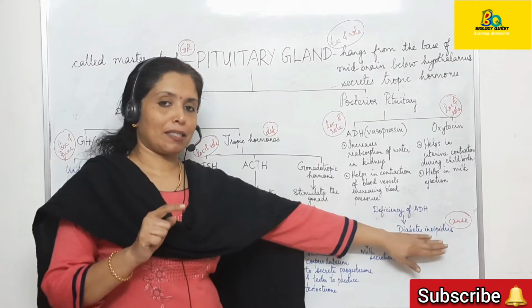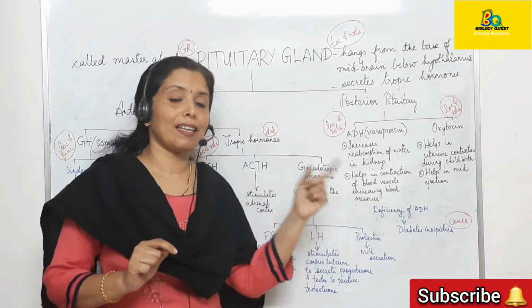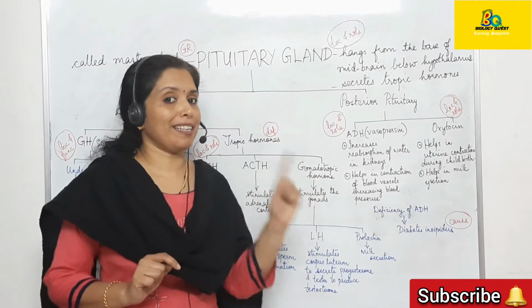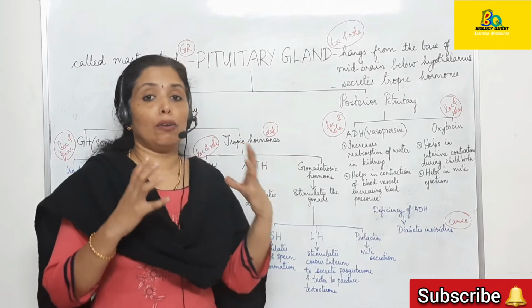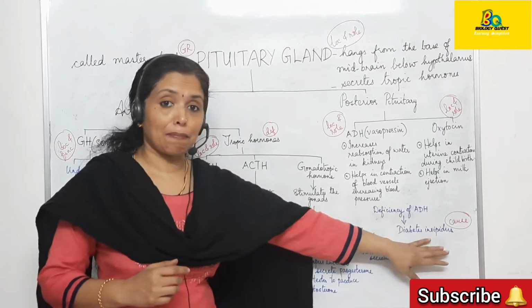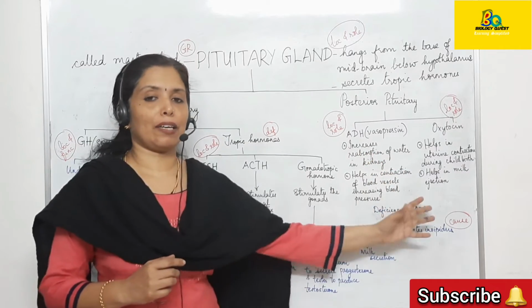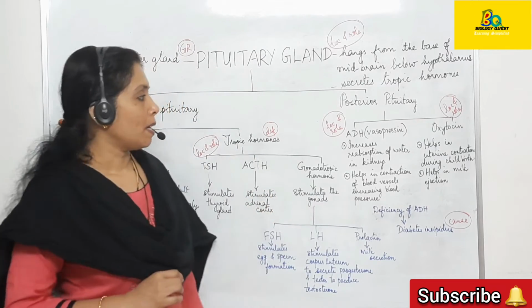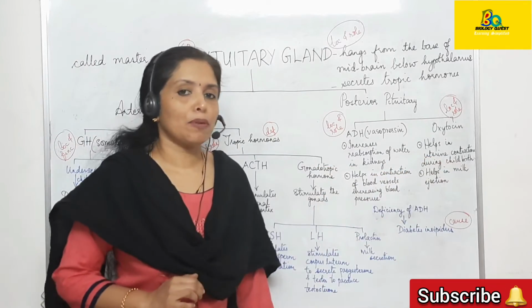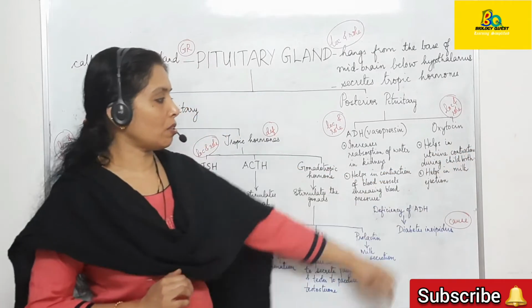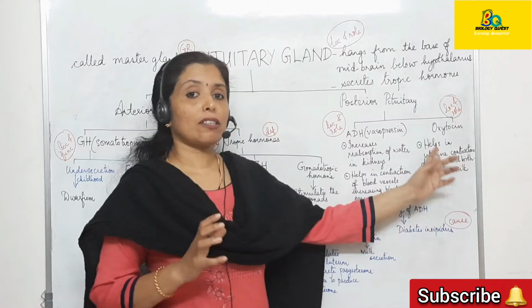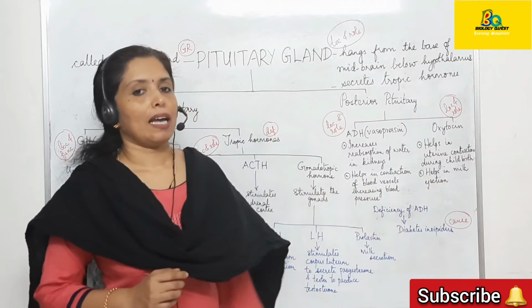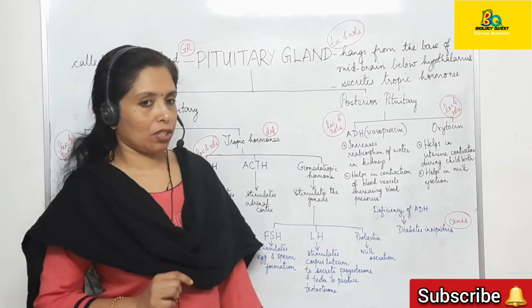So what is the cause of diabetes insipidus? Here you can expect a question to differentiate between diabetes mellitus and diabetes insipidus. Diabetes mellitus is due to the deficiency of insulin. The urine is loaded with sugar, and diabetes insipidus is due to the deficiency of antidiuretic hormone or vasopressin. Urine is loaded with water. And the second hormone that is secreted by the posterior pituitary is oxytocin. The function of oxytocin is to help in uterine contraction during childbirth, and also to help in milk ejection.